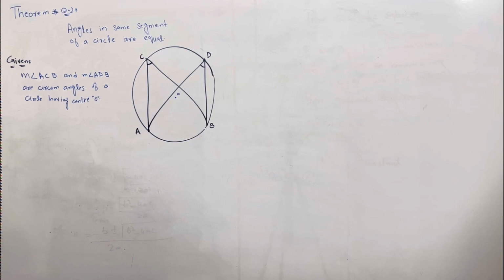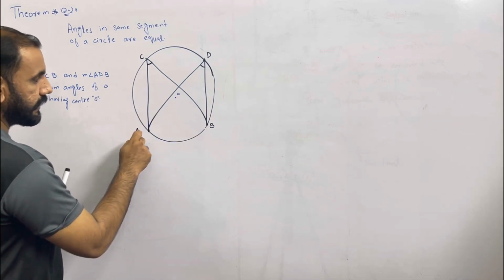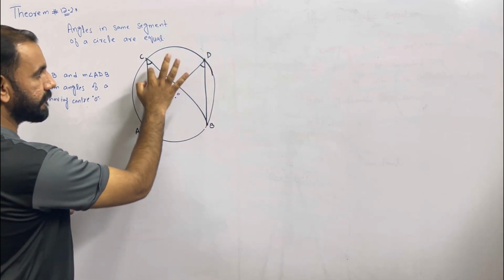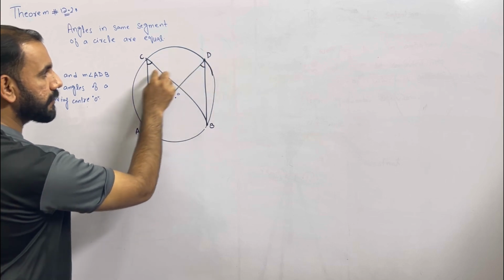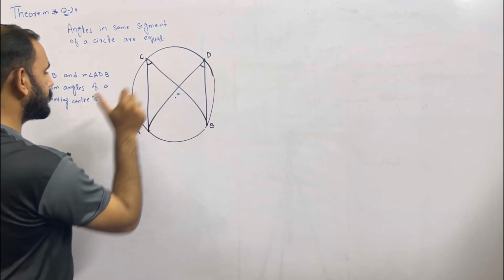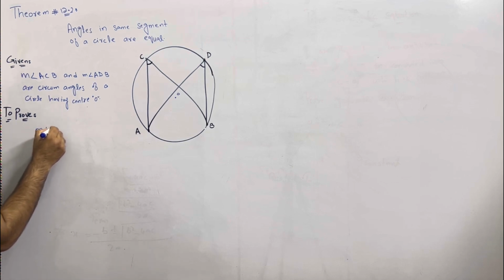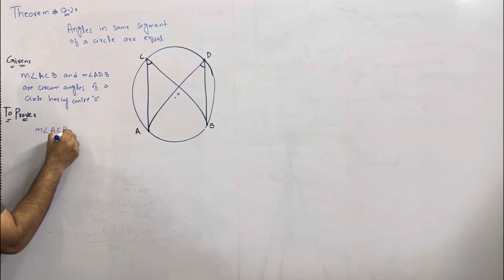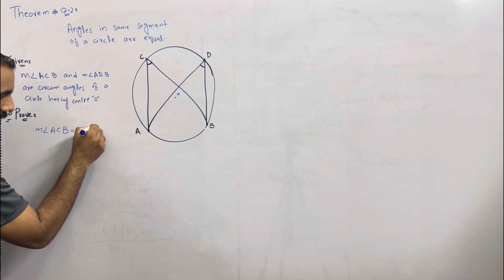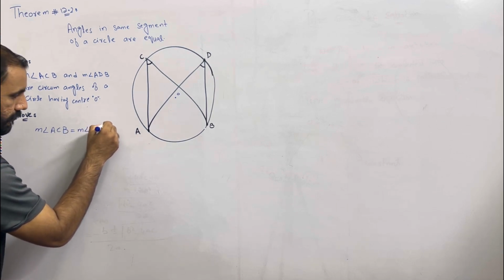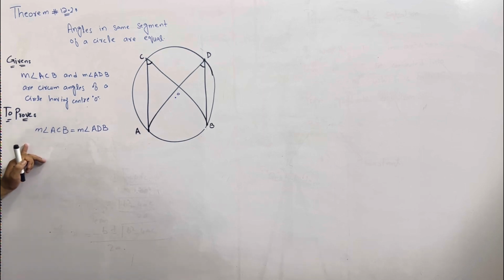So what are we asked to prove here? We are asked to prove that the angle ACB and the angle ADB that are forming in the same segment of this circle, these angles are equal, which means that measurement of angle ACB is equal to measurement of angle ADB. So we have to prove this.